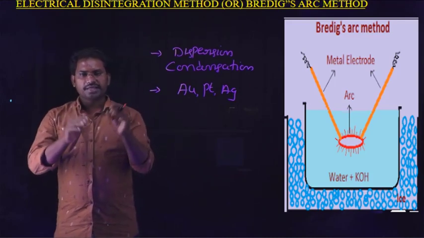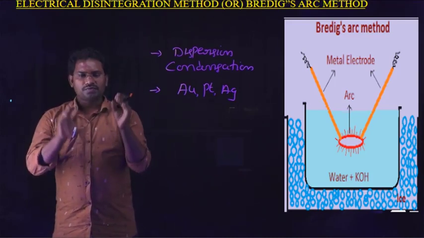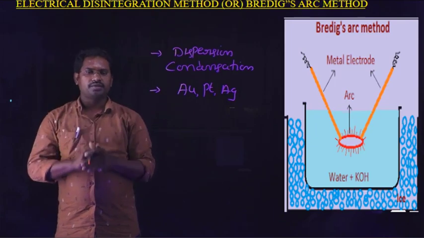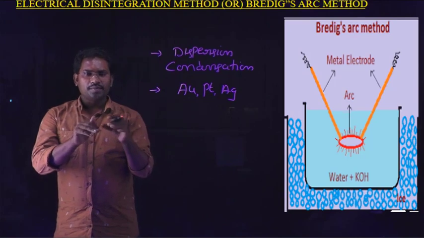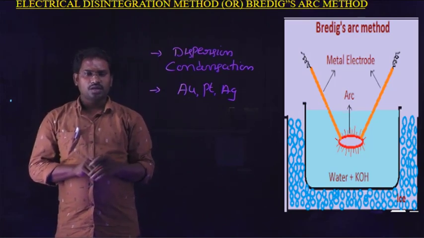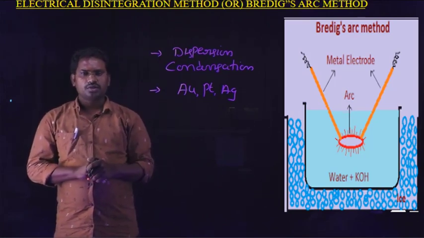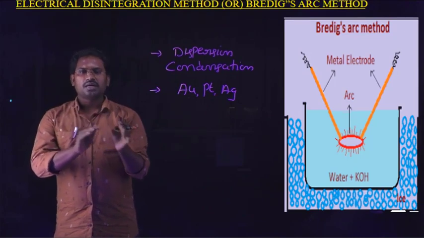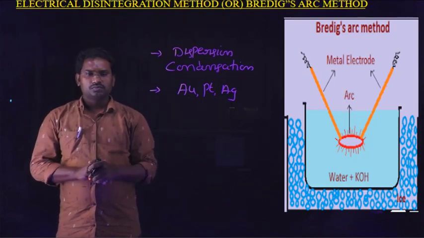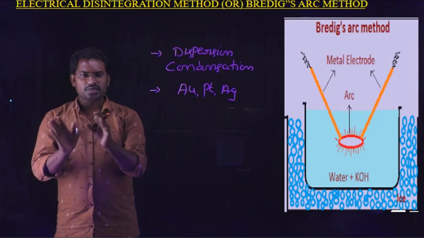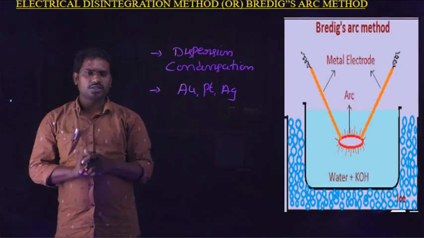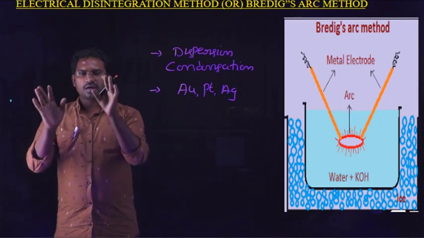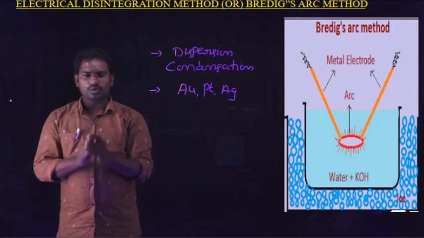When intense heat is produced, some of the metal is evaporated. When the apparatus is immersed in the dispersion medium like water plus KOH, the metal particles get condensed. You have to clearly identify what phenomenon is going on here. Both dispersion and condensation take place when the electric arc is struck between the metallic electrodes.